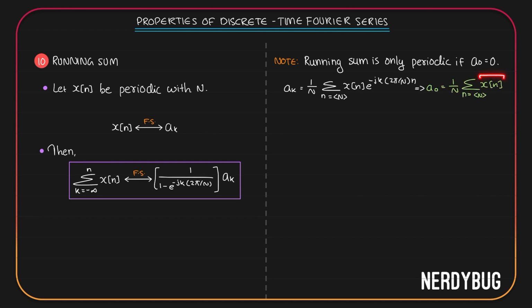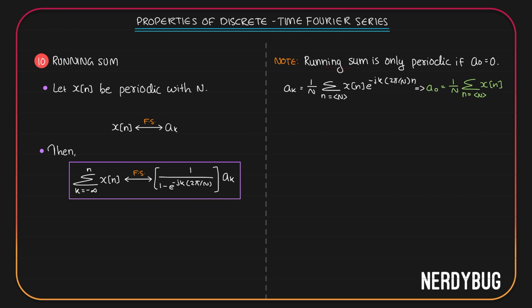We are taking the summation of x of n over one period. Then we divide it by n, which is the number of terms in one period. So basically, a0 is nothing but the average of the signal in one period. So when we say a0 is equal to 0, what we are saying is the average value of the signal in one period should be equal to 0 for the running sum to be periodic.